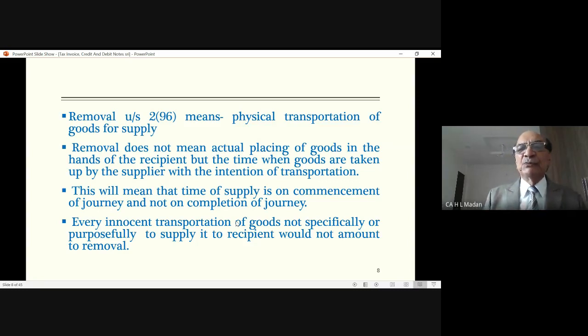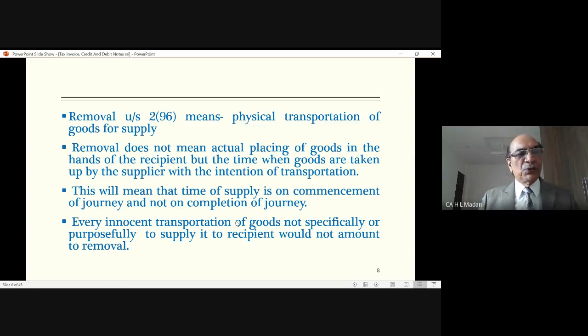So he says removal does not mean actual placing of goods in the hands of the recipient, but the time when goods are taken up by the supplier with the intention of transportation. When supplier or any of his representative is taking those goods with the intention of transportation, that is the time we will call removal of goods, and tax invoice has to be issued at that point of time.